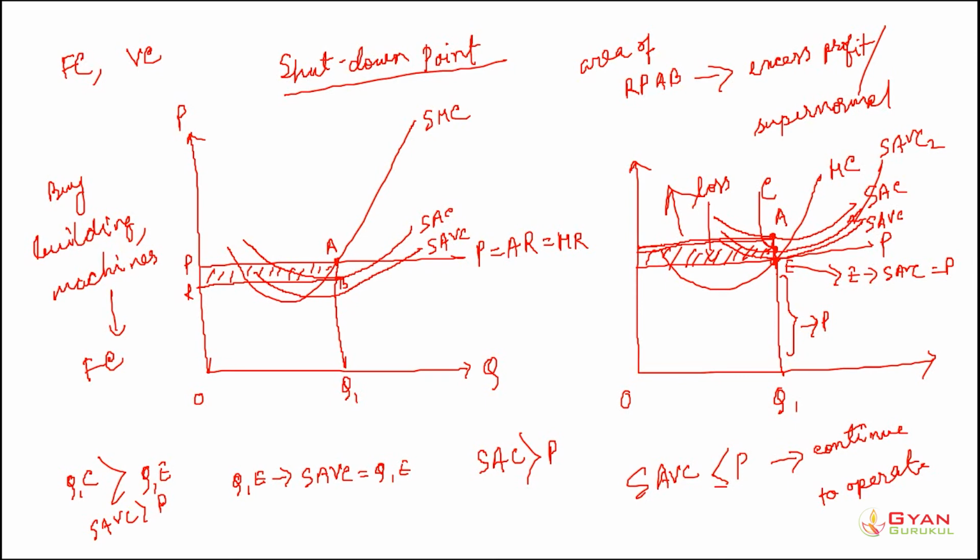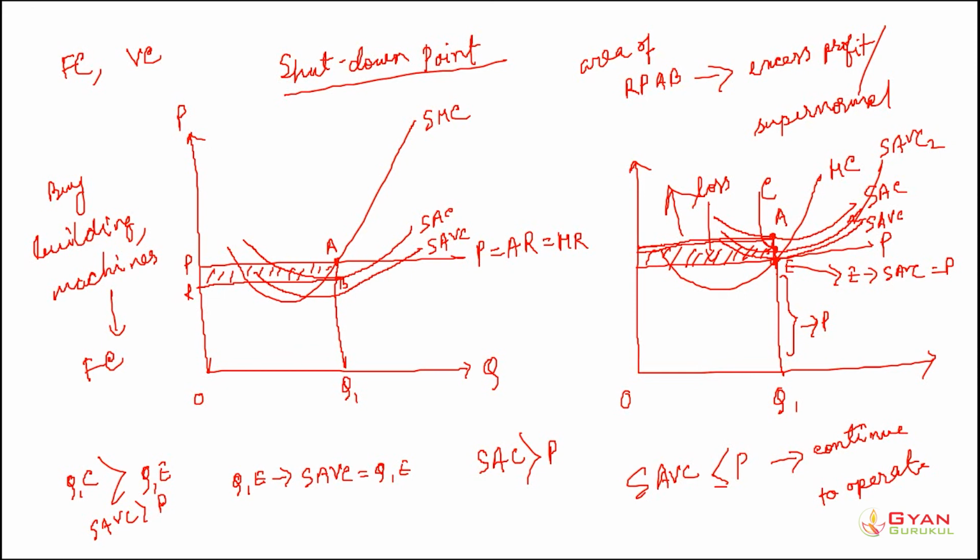It would be better for the firm to keep the production shut and let go of the fixed cost it has already incurred. If it shuts its production process, then at least the variable cost would not have to be incurred by the firm, right? Forget the fixed cost that it has already incurred, but at least the variable cost it is incurring now should not have to be incurred. The short run variable cost is higher than price, that means it is a very high loss for the particular firm.